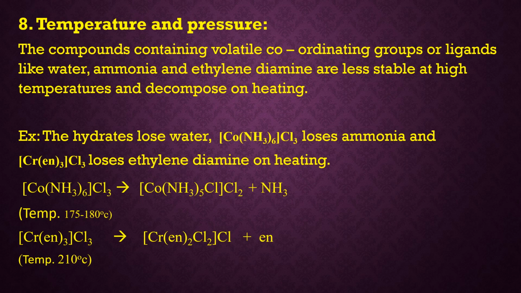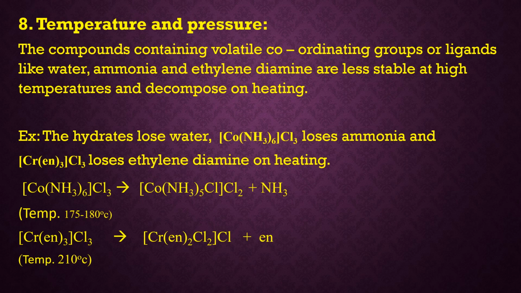For example, kindly observe here, the hydrates on heating lose water, Co(NH3)6Cl3 on heating loses ammonia, and Cr(en)3Cl3 on heating loses ethylene diamine. So look at the reactions given below.